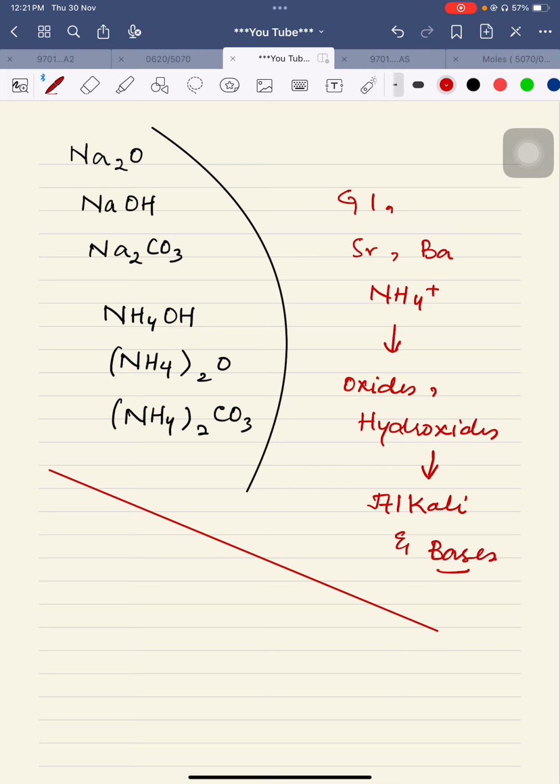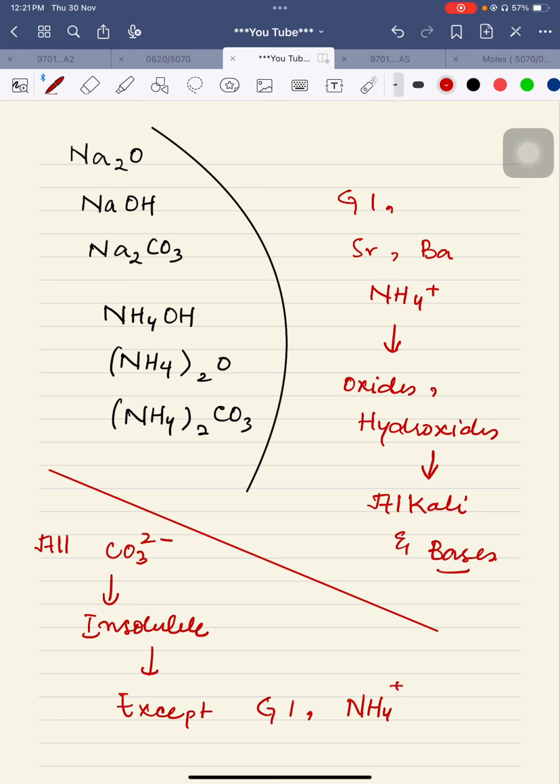Which carbonates are soluble? All carbonates are insoluble except group 1 and ammonium. So these are the insoluble carbonates, and these are the soluble carbonates. For example, copper carbonate will be considered as a base only. It cannot be considered as an alkali because copper carbonate is not in the category of the soluble ones. Let's have a discussion further on this.